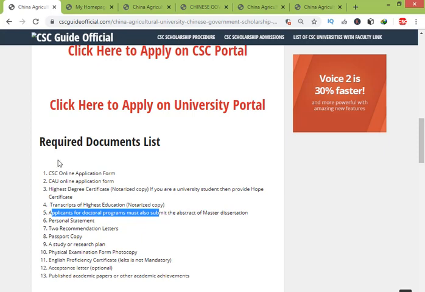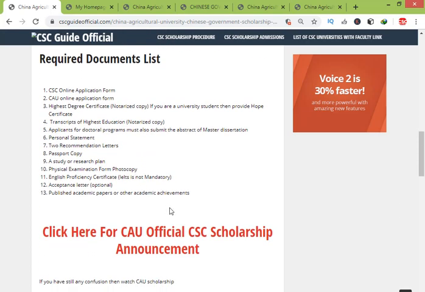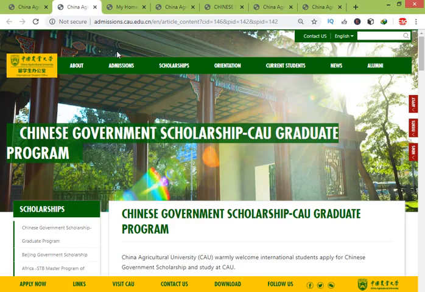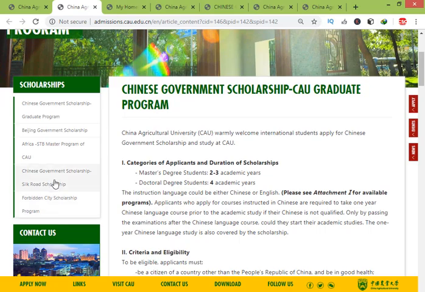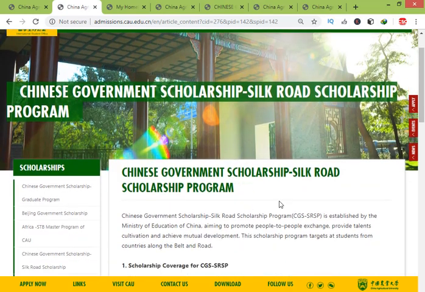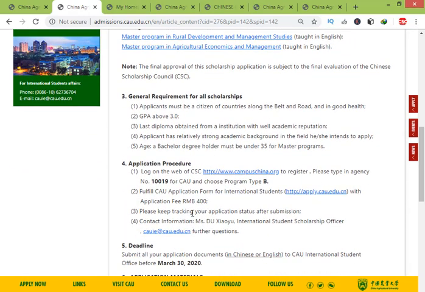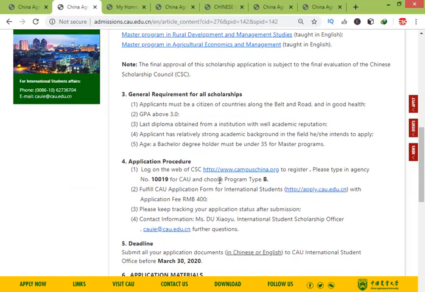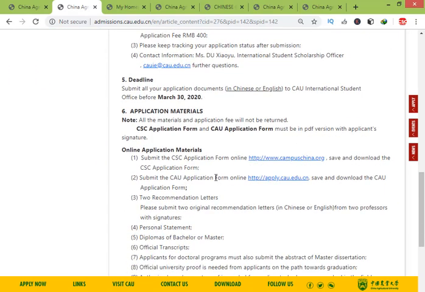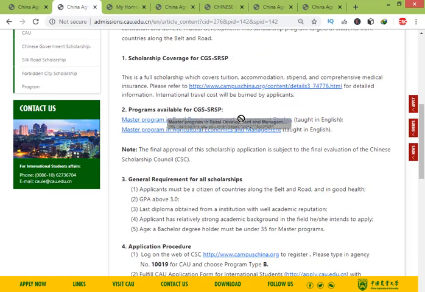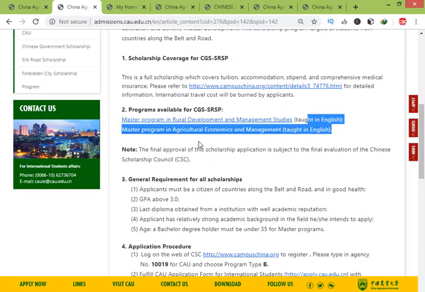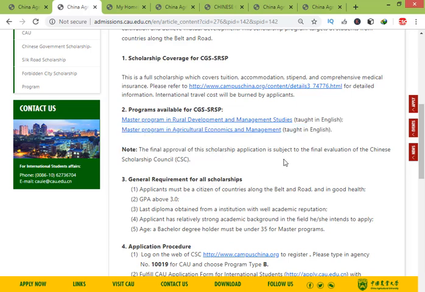There is no mention on the official website or official announcement of this CSC Silk Road program for Chinese government scholar Silk Road programs in China Agricultural University. It is never mentioned on this website that you should send your documents in duplicate, but I advise you that you must send your documents in duplicate to the university. So these are the majors which they teach in the CGS Silk Road program.